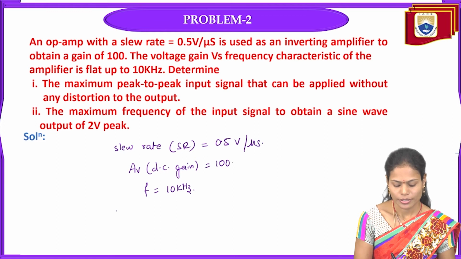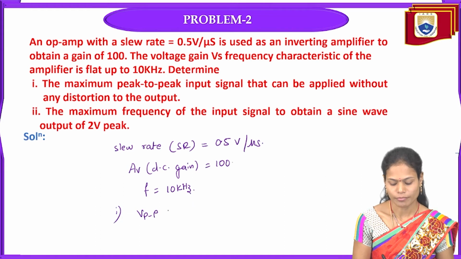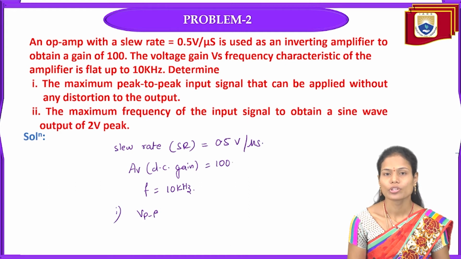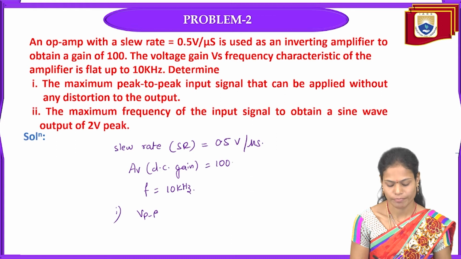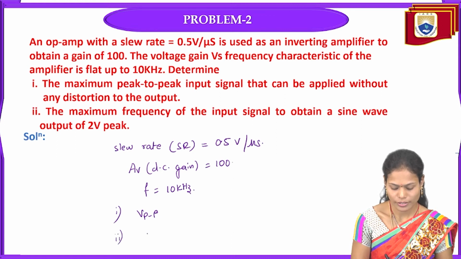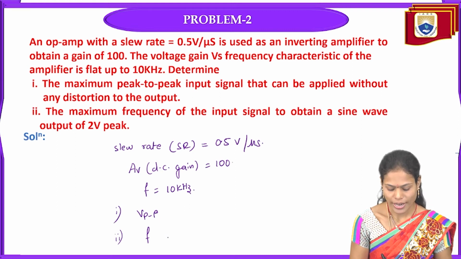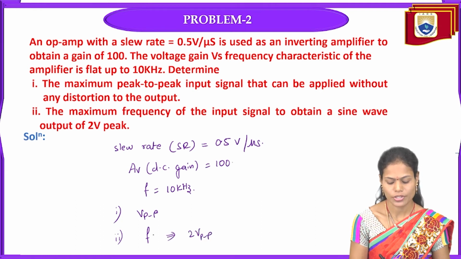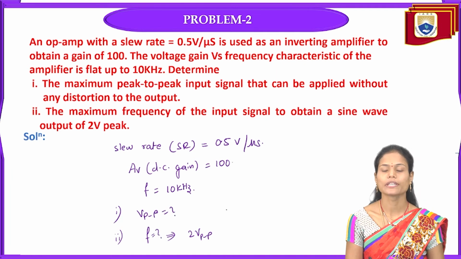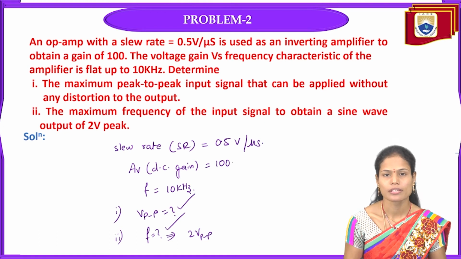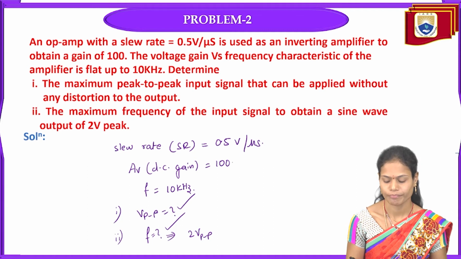In the first bit, we need to find the maximum peak-to-peak voltage. How much maximum peak-to-peak voltage can we apply to this op-amp to get the output without any distortion? And the second thing is we have to find the maximum frequency required for the input signal to obtain a sine wave of 2 volts peak-to-peak. So we need to find these two values: peak-to-peak voltage as well as the required input signal frequency.